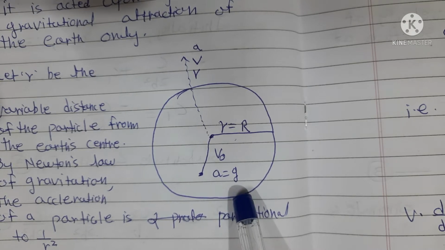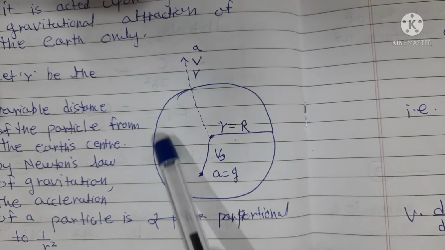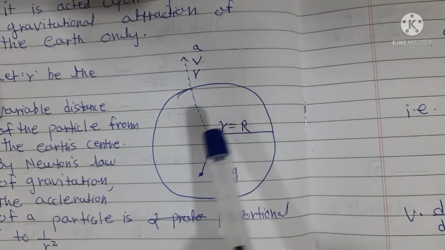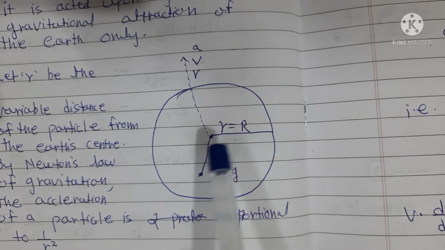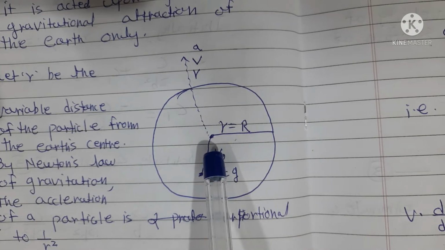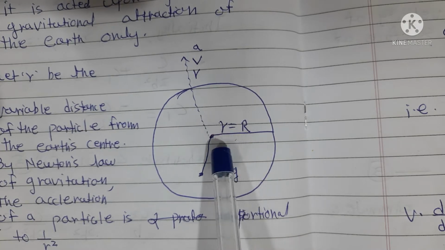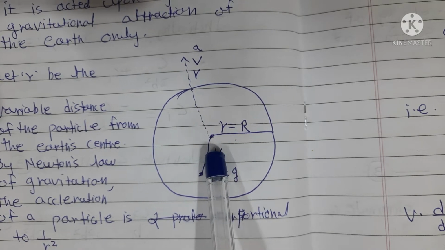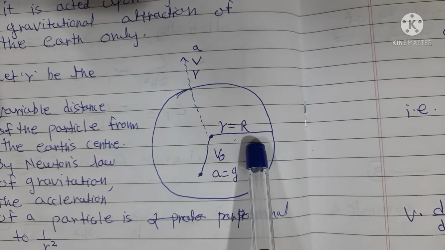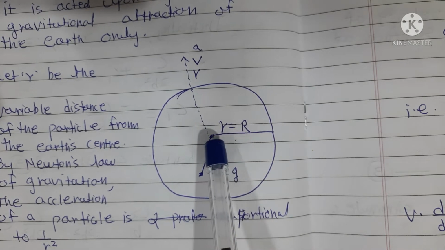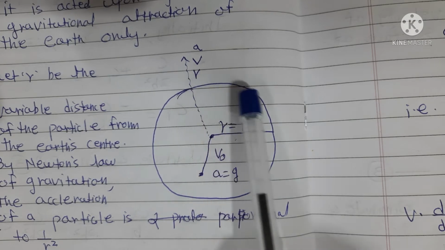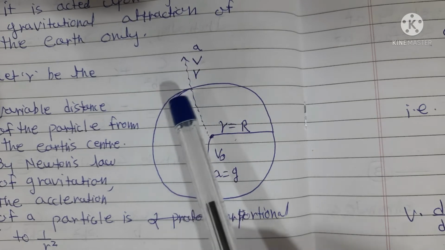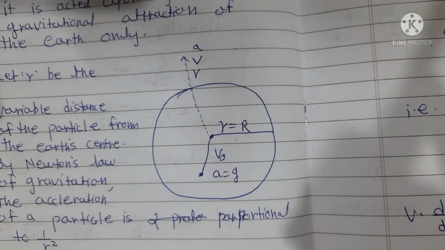This is the earth, this is the center of the earth, and from this point to this point is the radius of the earth. The force of gravity, or the force of attraction towards the center of the earth, is applied when small r is equal to capital R. And when that body escapes, free of the aura of that gravitational force, then it is free to go into the universe.